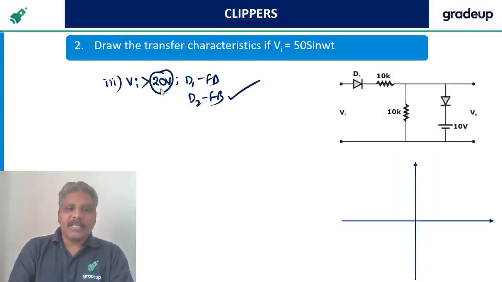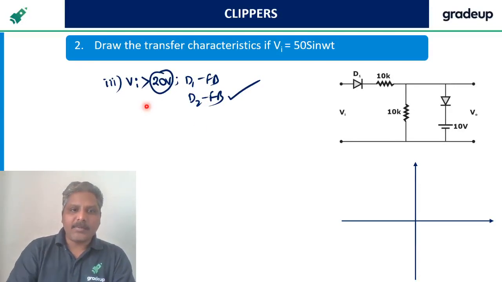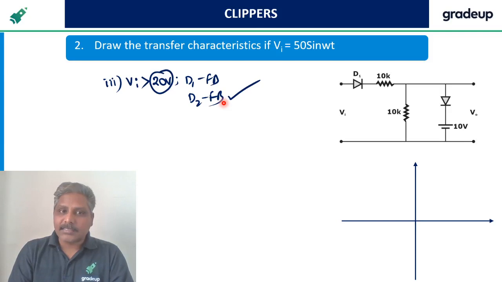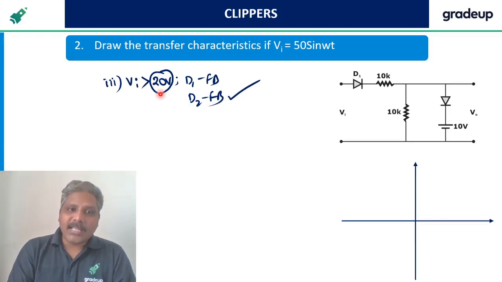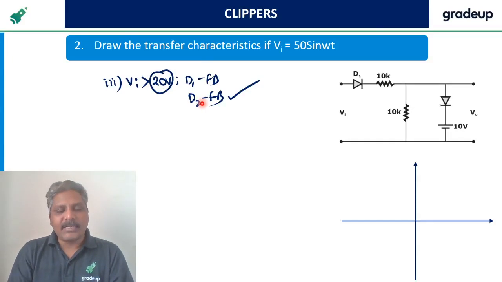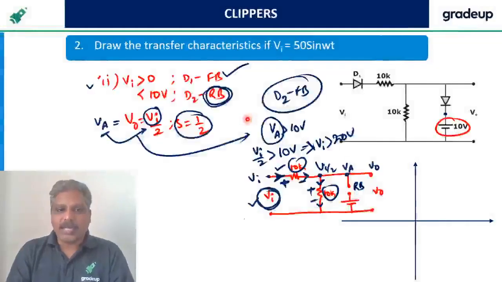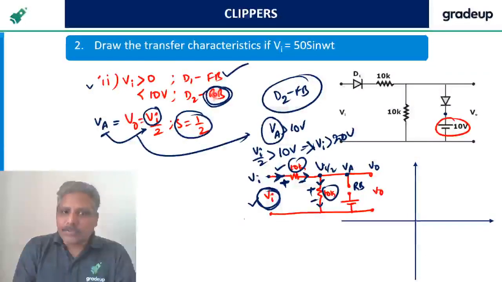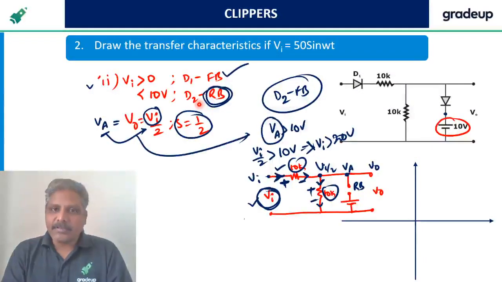The second point is, here I came to know that for Vi greater than 20, the diode becomes forward biased. That means less than 20 it is reverse biased, right? Greater than 20 forward bias means less than 20 definitely reverse bias. So what should I do here? D2 is reverse biased, which means it is true till 20 volts.